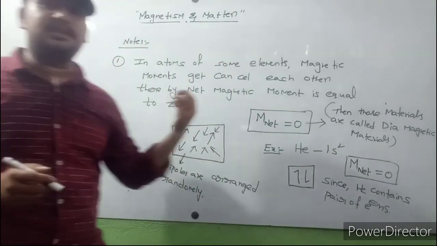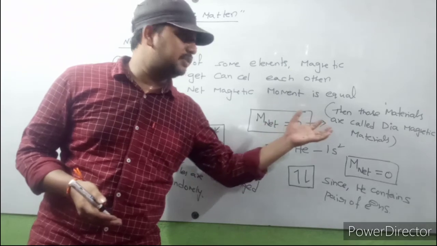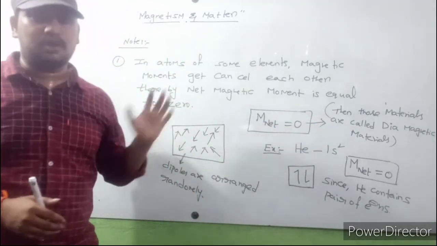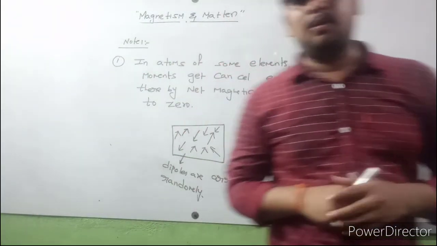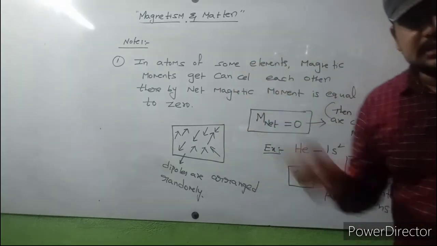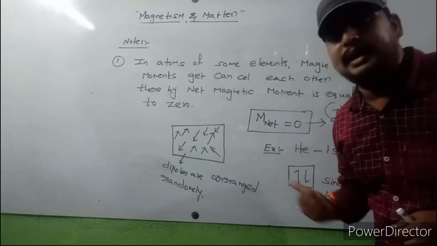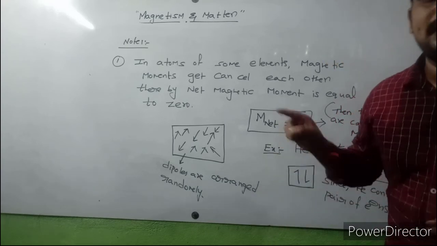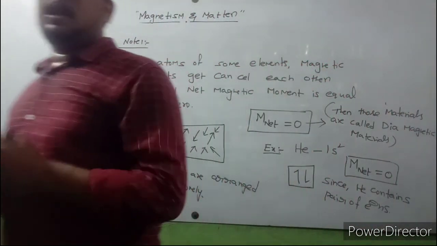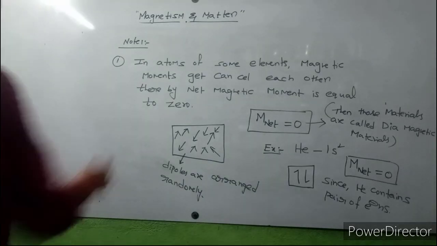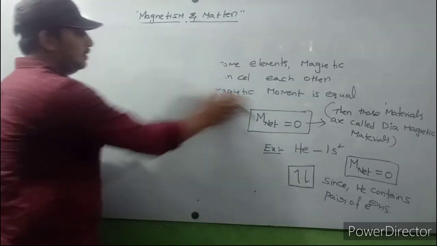We will discuss these diamagnetic materials clearly in further lectures. So magnetic moment is mainly affected by 2 factors: orbital velocity of electrons and pair of electrons. If there is a pair of electrons in an atom, definitely net magnetic moment is equal to 0. So this is about factors affecting magnetic moment. Next,